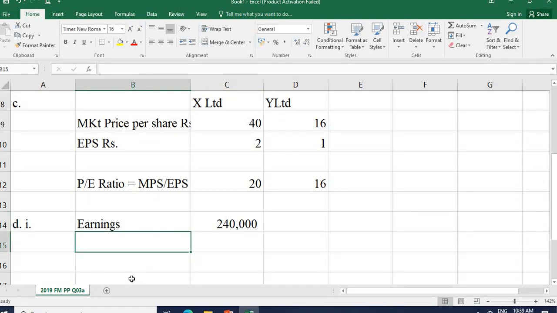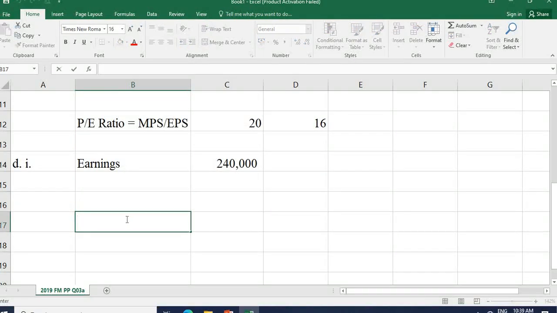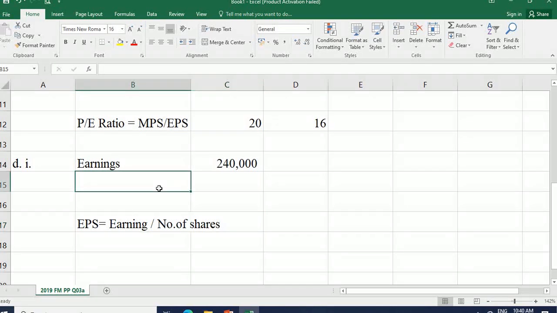Now you have to find out EPS. EPS equals earnings upon number of shares.